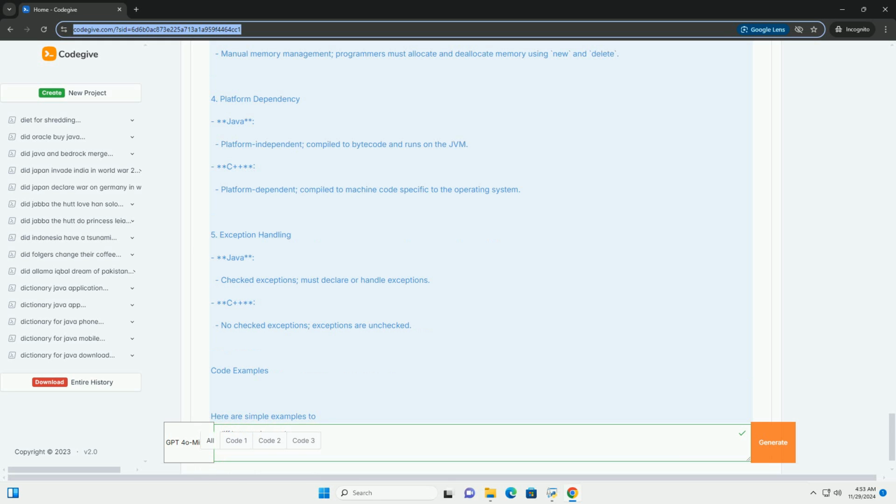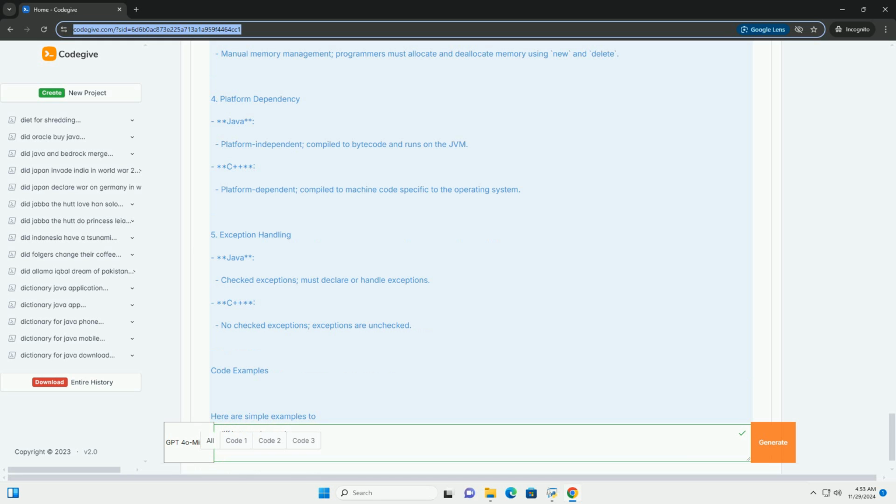7. Standard libraries. Java has a rich set of standard libraries and frameworks, for example the Java Collections Framework. C++ has the Standard Template Library, STL, which includes algorithms and data structures.